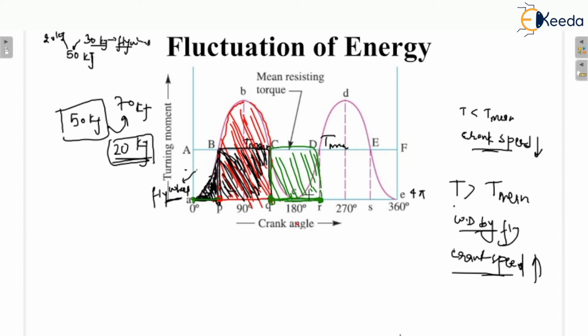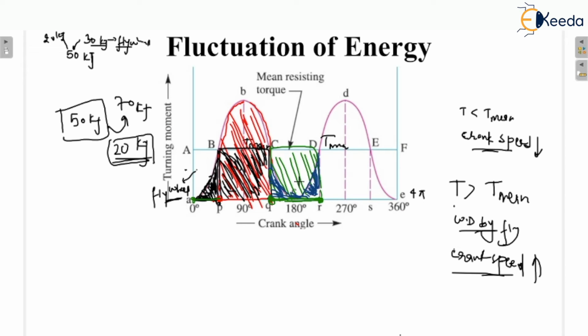This amount of energy we require, but the engine is developing only this amount, because the area under the turning moment diagram is the work done by the engine. Here you can see this is the engine work, and there is a requirement which is more than that developed by the engine.